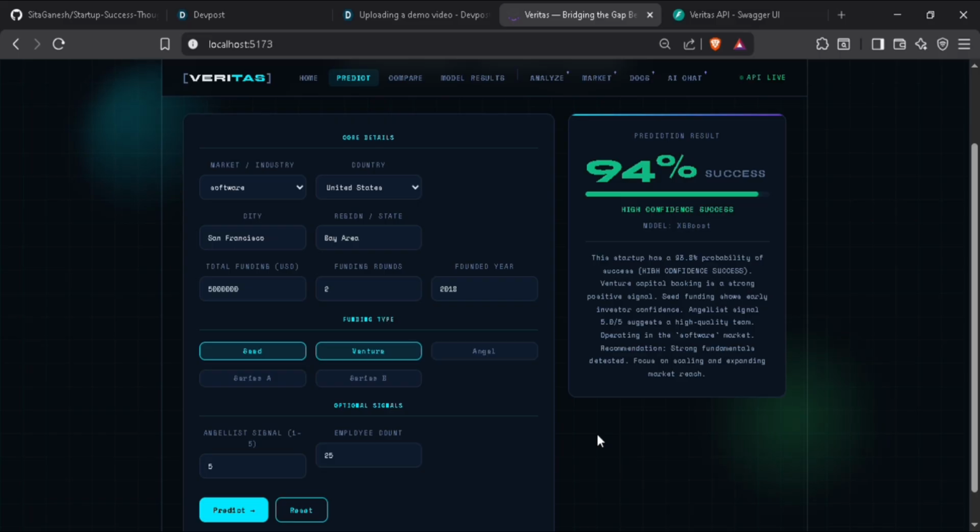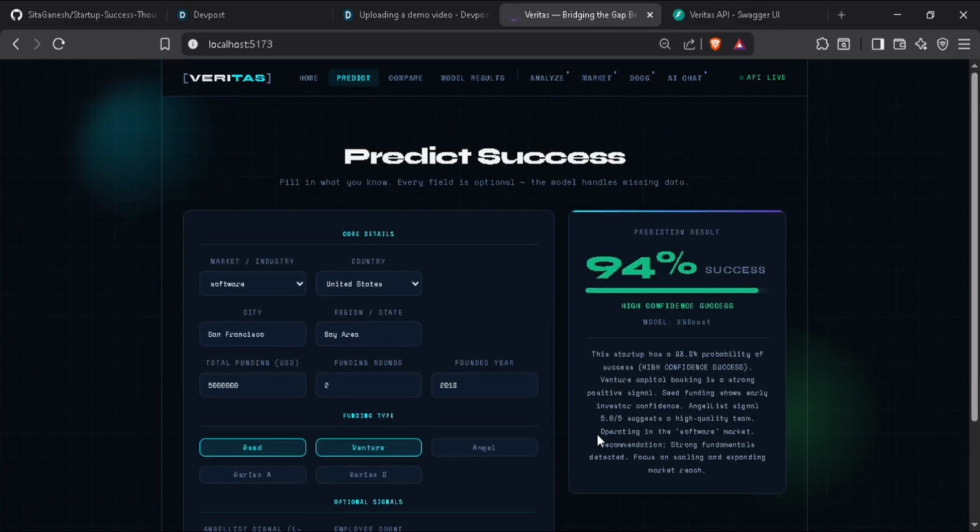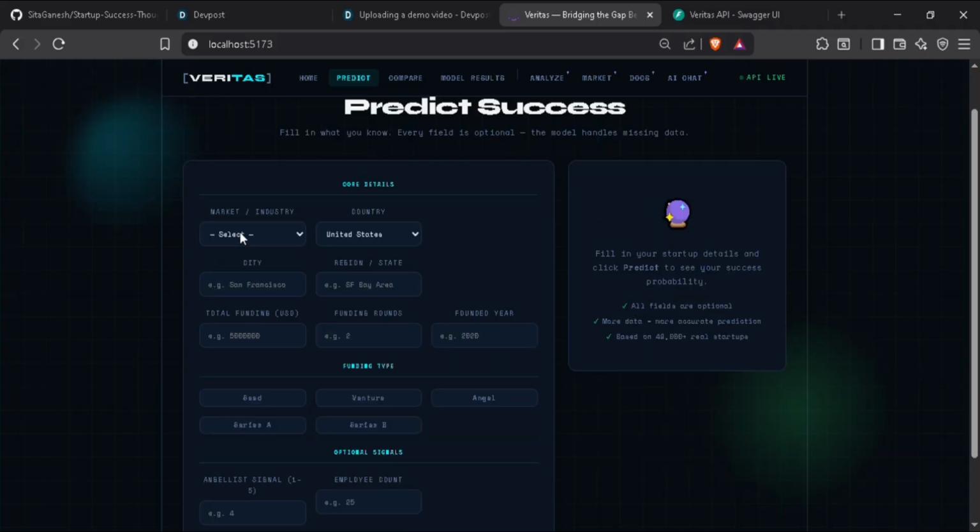Now, same thing, if I give risky data that is relatively mature for software with strong signals, meaning meaningful funding and major participation in high-quality signals. Risk profile. Suppose it's also software and it's from Texas.